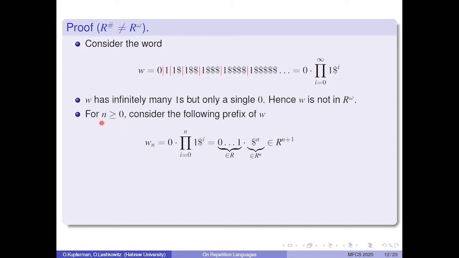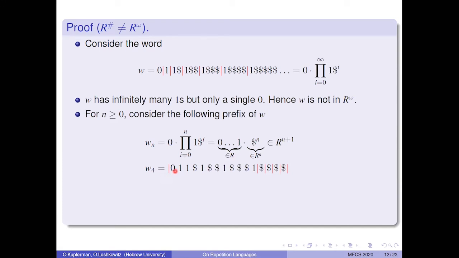Now, for any n greater than 0, consider the following prefix of w. w_n starts with a 0, and then we have only n parts of the infinite concatenation. w_n can also be written as follows. A subsequence of letters starts with a 0, ends with a 1, and then is concatenated with n consecutive dollars. For example, w_4 looks as follows.